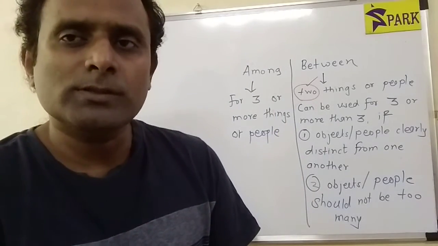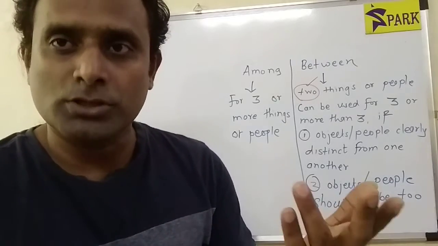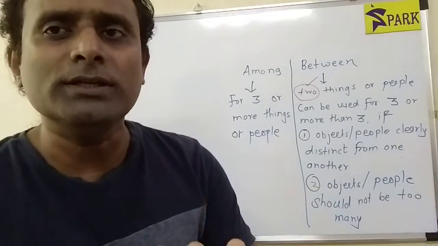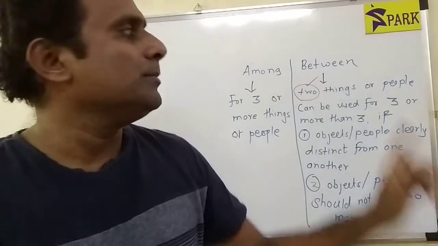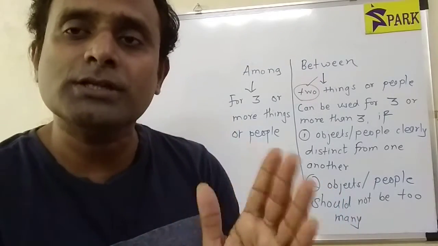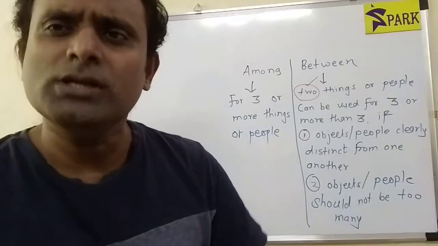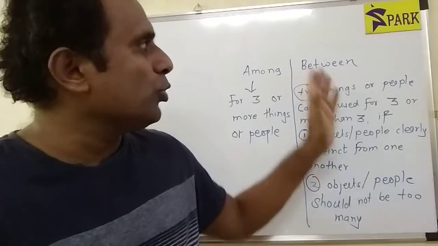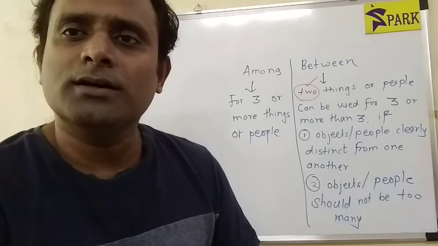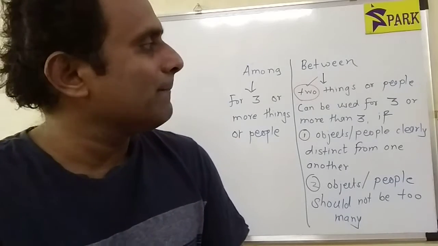Now sometimes, when there are objects or people more than two, we use between. The general rule is we cannot use between when there are objects or people more than two. When there are objects or people more than two, we generally don't use between. However, there are exceptions. You know that the English language is all about rules and exceptions.